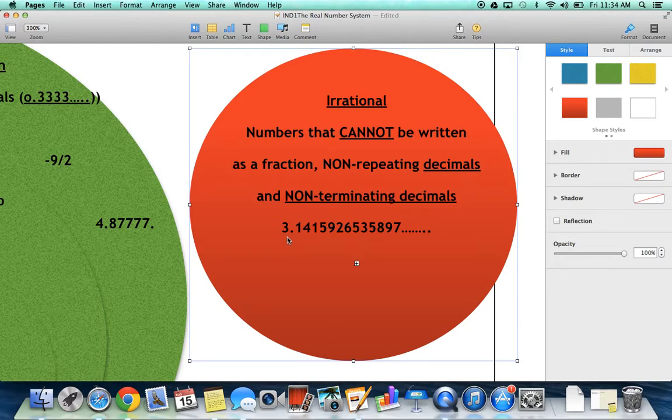A really good example, some of you may recognize this number as pi. Pi is a great example of an irrational number. You'll notice pi doesn't repeat. It continues to go on forever. It's all mixed up. So take a look. 3.1415926535897, and it can continue on and on and on. So those are irrational numbers, long, crazy decimals.